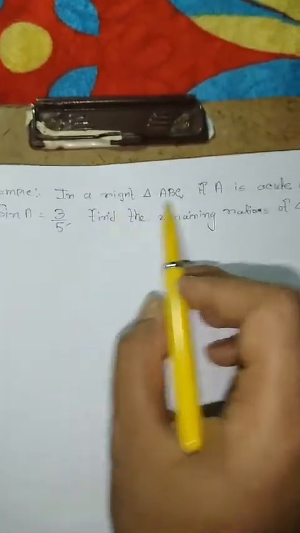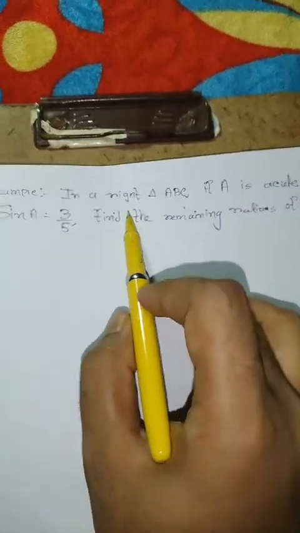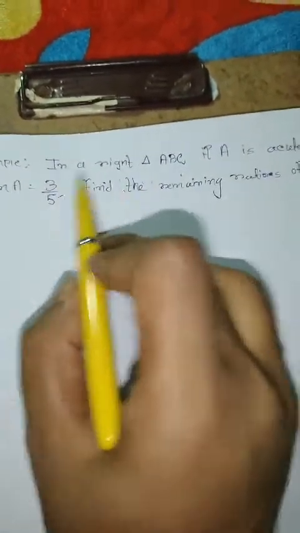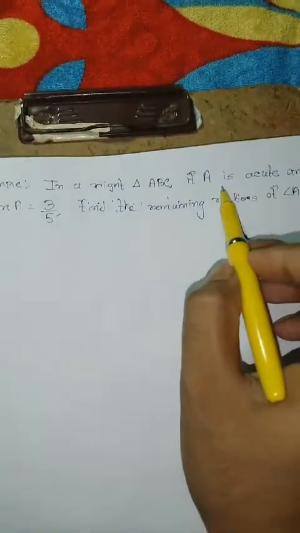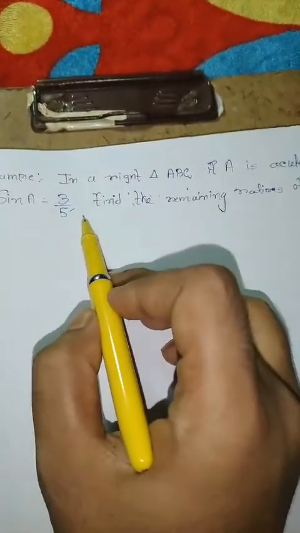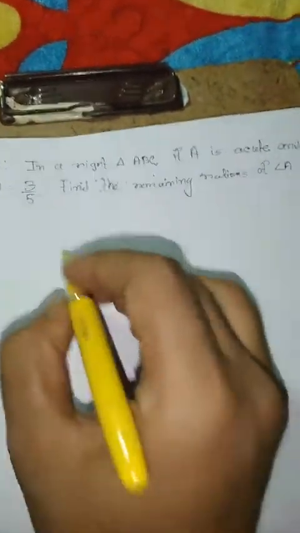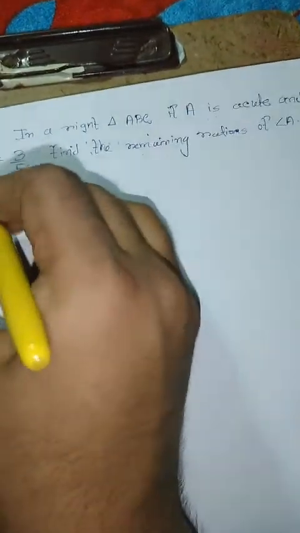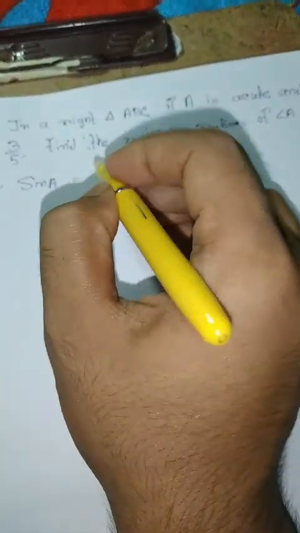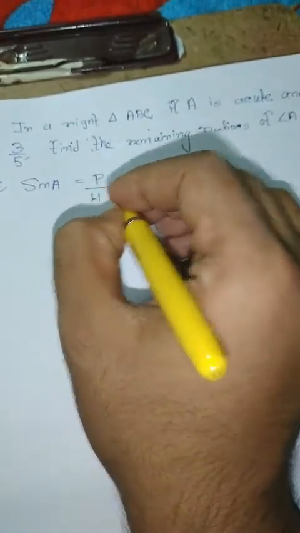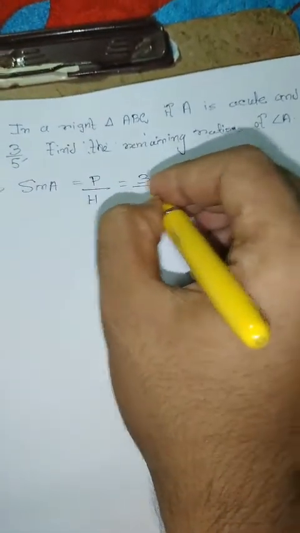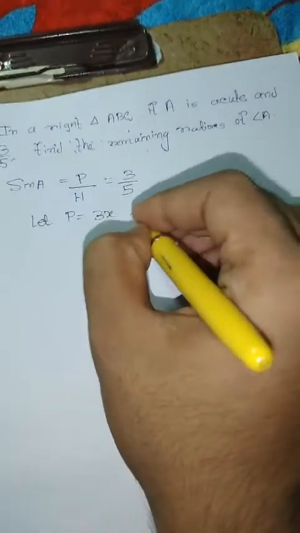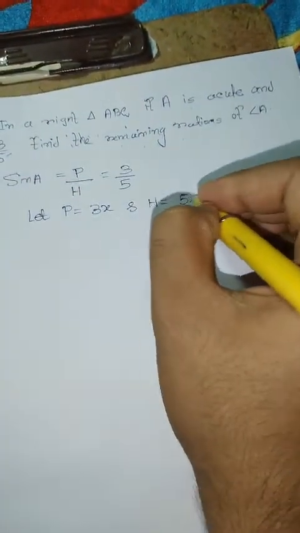So in a right angle triangle, I again said that trigonometry deals always with the right angle triangle. If angle A is acute and sin A is equal to 3/5, find the remaining ratios of A. We know sin A is equal to perpendicular by hypotenuse, here 3/5. Let perpendicular be 3x and hypotenuse be 5x.